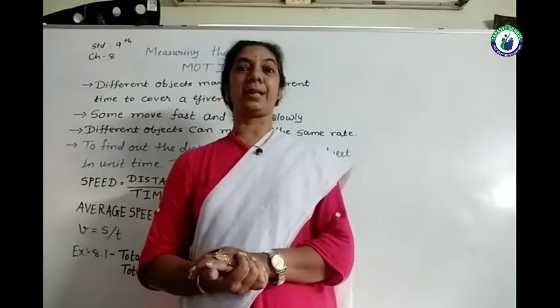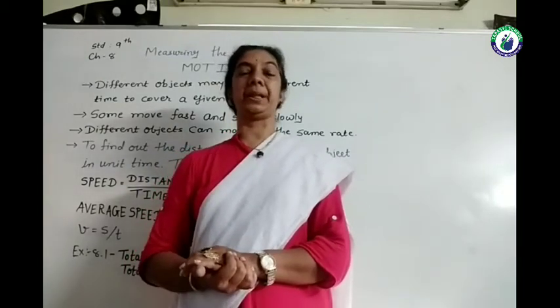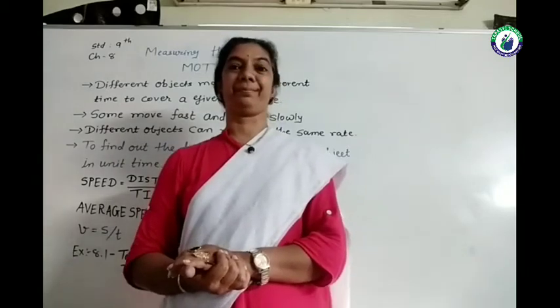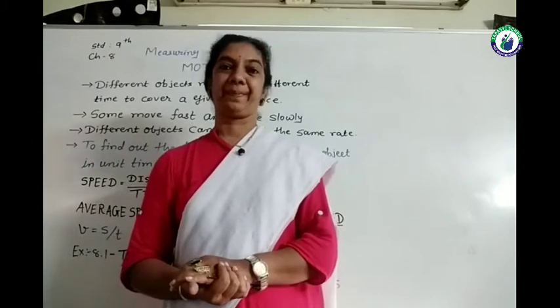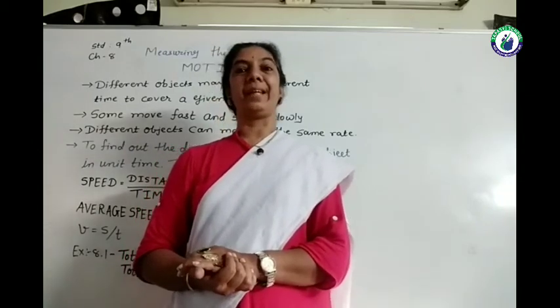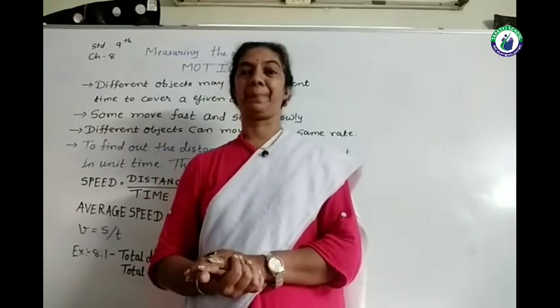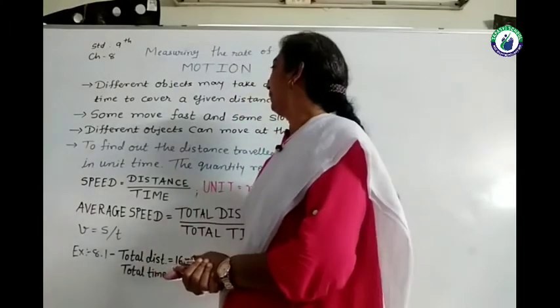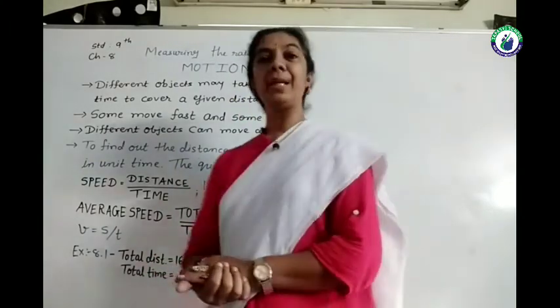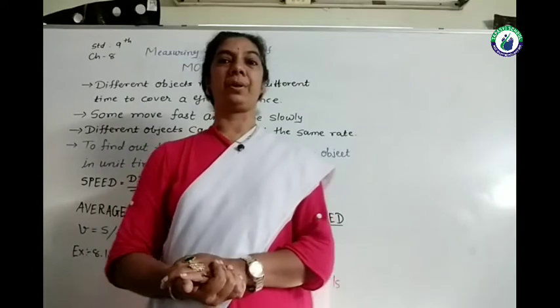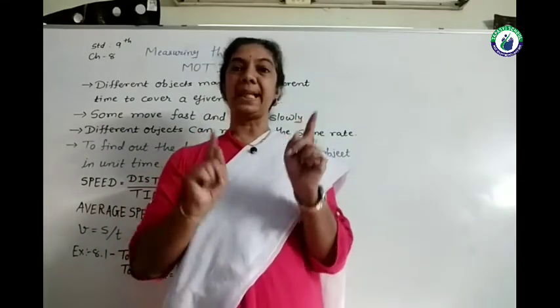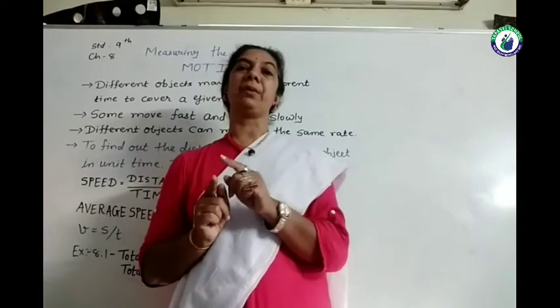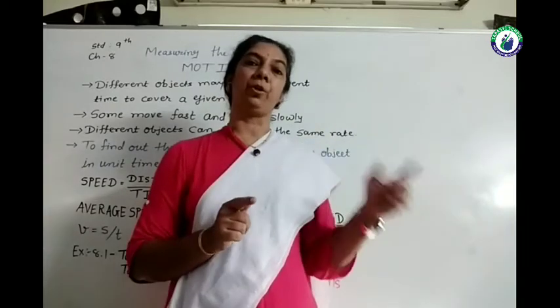Few of the students are answering me that we can say that by seeing. Seeing is not the scientific answer for measuring the rate of motion. So, technically, we have to find out the time in which the same distance is covered by different objects.